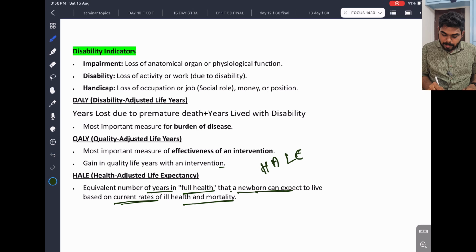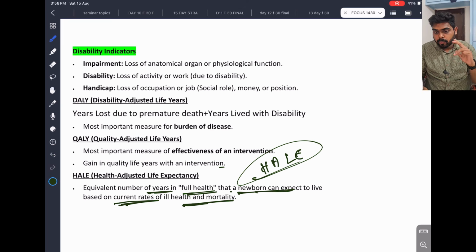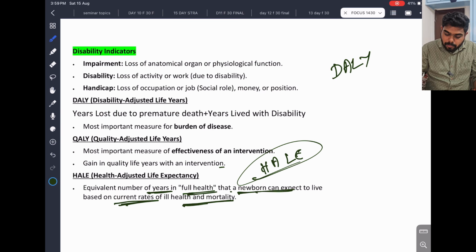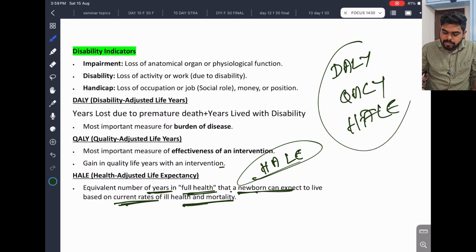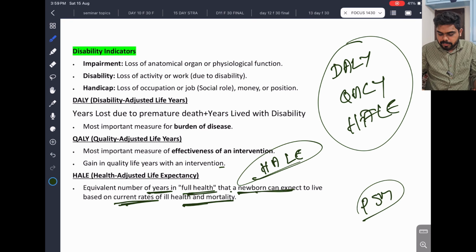So it is the equivalent number of years in full health that a newborn can expect to live based on the current rates of ill health and mortality. There is some ill health or mortality happening. With that, how much full health he can expect going forward is known as HALE. We are calculating the full health period based on the current rates of ill health and mortality. This is very important. So we discussed DALY, we discussed QALY, we discussed HALE. All are very important. This is a regular community medicine question area.